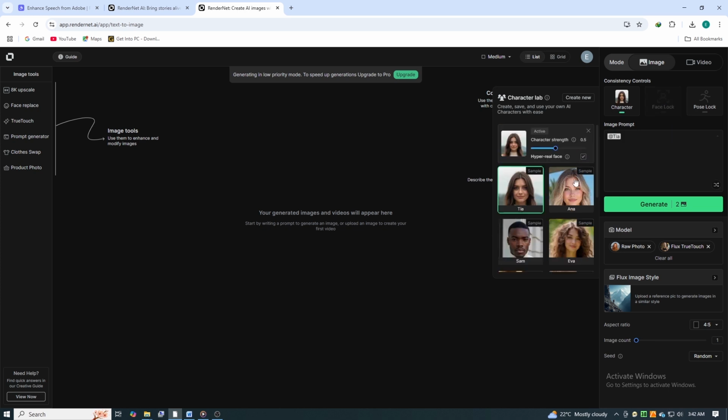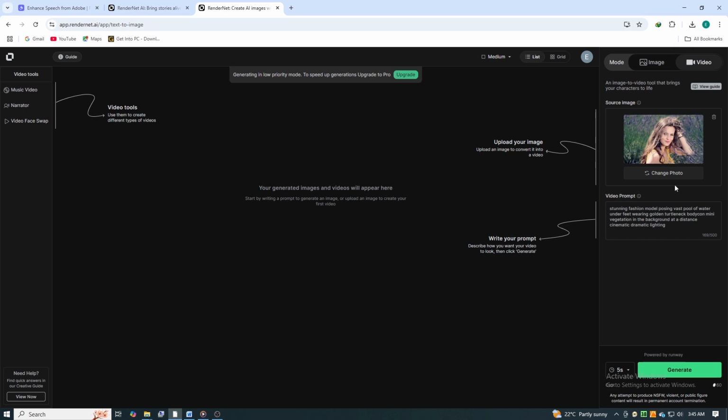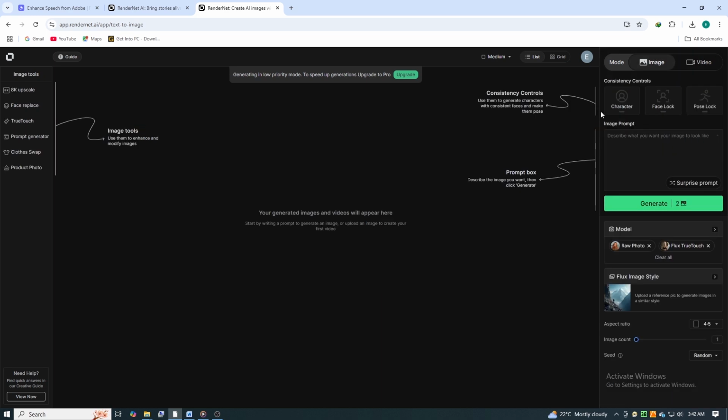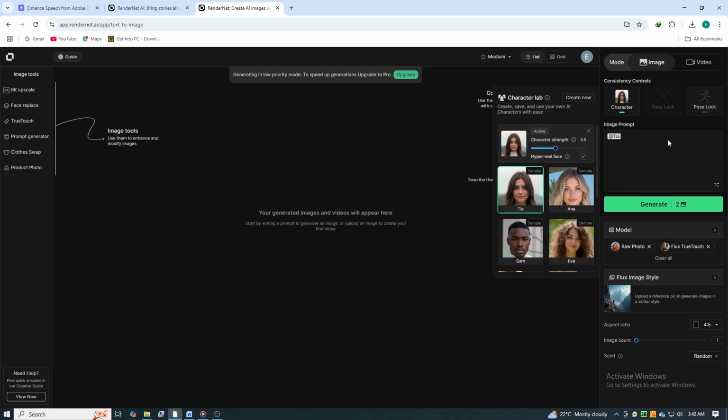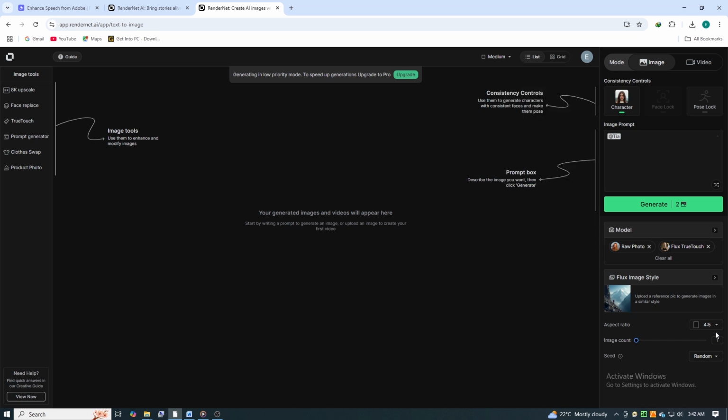Let's walk through the process. First, you upload your image. Then, you refine your character's attributes using RenderNet's detailed customization tools. You can choose between a simple mode for quick results or a pro mode for granular control. Next, you input your text prompt, describing the desired action or scene. You can adjust the aspect ratio and the number of generated variations.